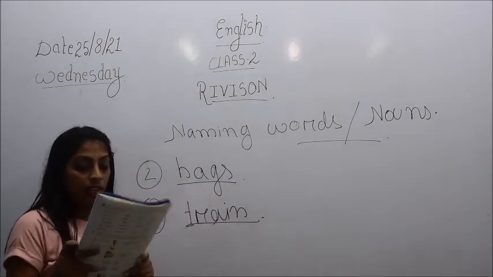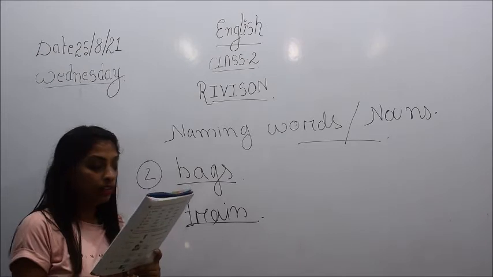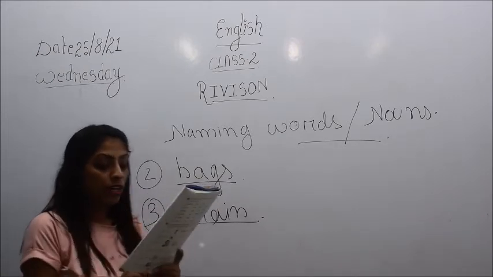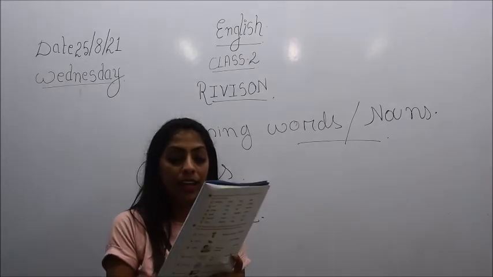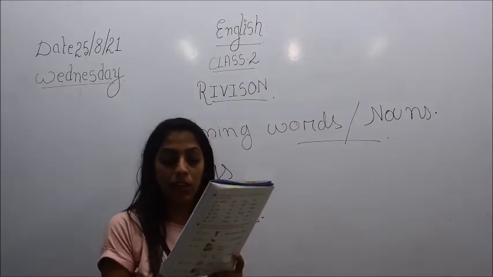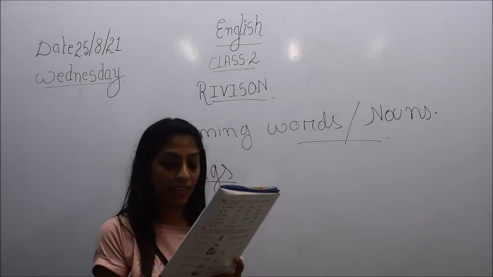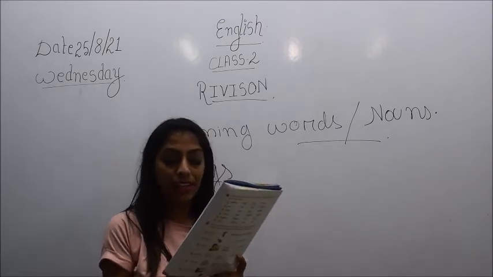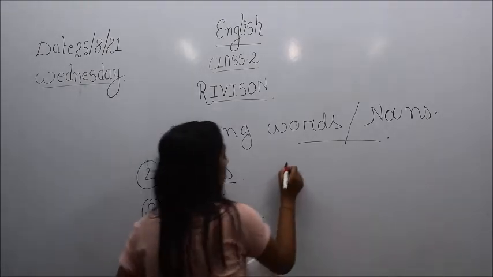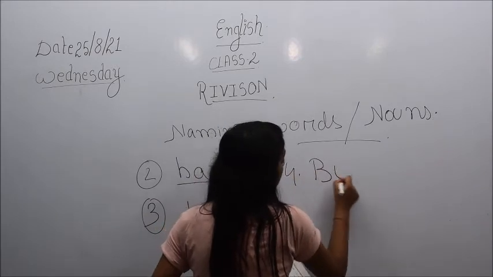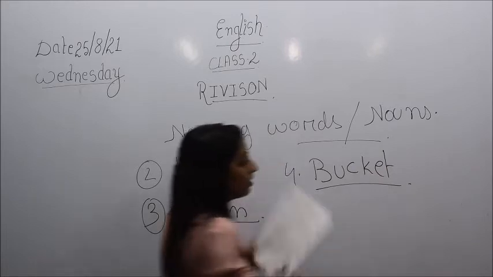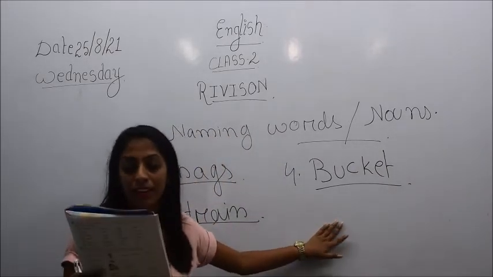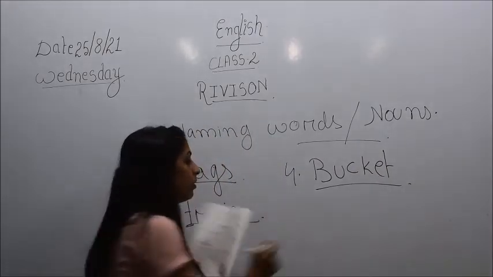Then number 4, this dash has a hole in it. Bucket, book, museum, train, pilot or bags. So it will be bucket. This bucket has a hole in it. Number 4 will be bucket, B-U-C-K-E-T. And what is bucket? Bucket comes under the category of thing again. Alright. Then comes number 5.